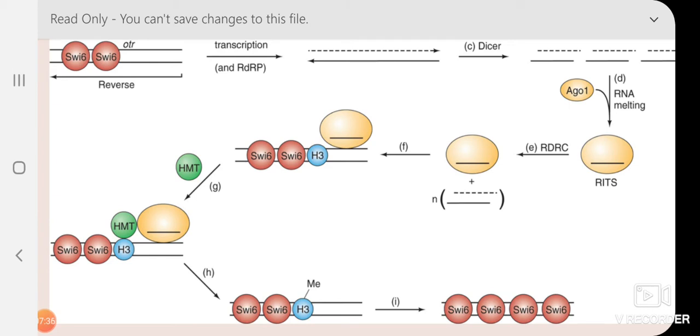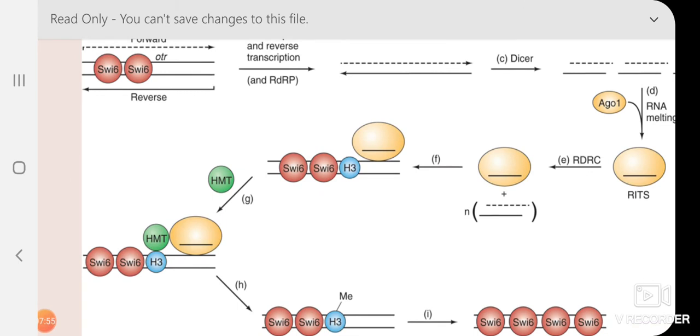This small RNA will go and bind again to any RNA, and with the help of RNA-dependent RNA polymerase, it will extend and give another double-stranded RNA that will be a target of Dicer. Again it will cut, again it will form siRNA. So this is an amplification step. Once you get this complex, guide RNA with the protein, and these are plus N, that means so many rounds of amplification happen.